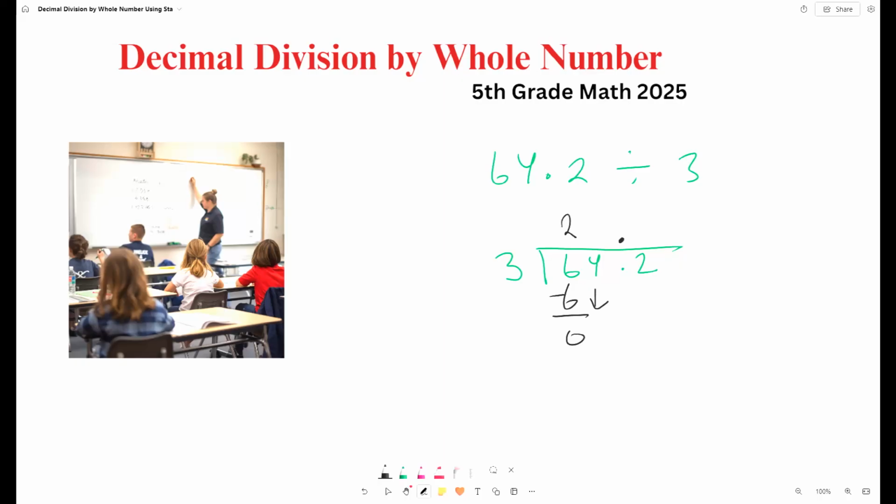So instead of doing the whole thing at a time, we can start with one digit, bring down the 4, and say how many times does 3 go into 4? One time. So 3 and then remainder 1. Now we can bring down the 2, starting after the period. How many times does 3 go into 12? 4 times. So 3 times 4, 12. Remainder 0. So our answer is 21.4.